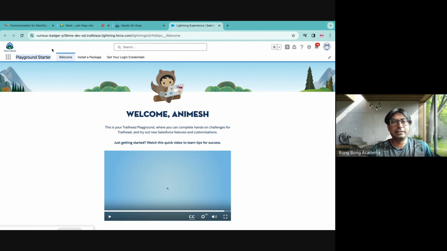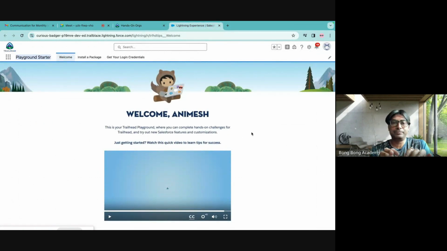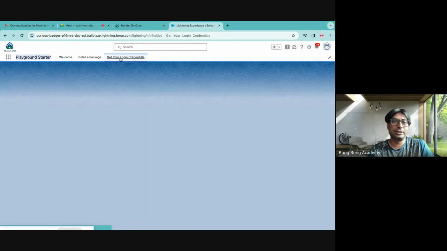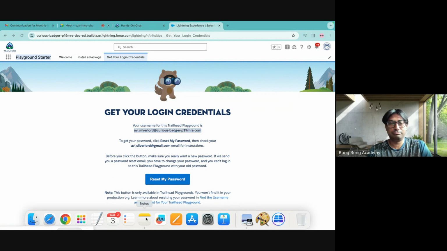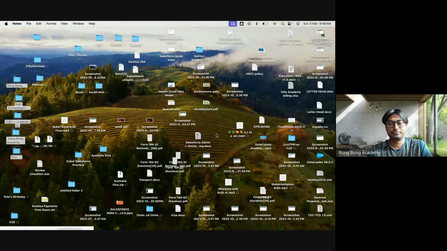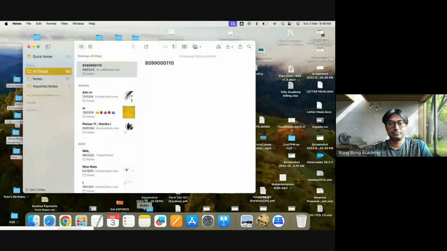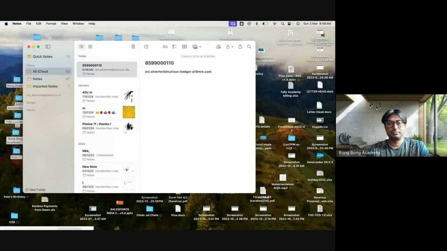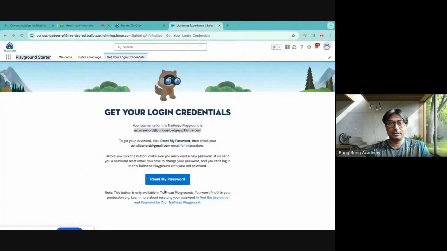What this app does is it gives you the login credentials. Till now, you logged in from here, like launch. But in Salesforce, usually you log in using a user ID and password. How to get that? So you get to this one. You see, this is the login. You need to store it somewhere. You can keep it in your notepad. And I will reset my password.